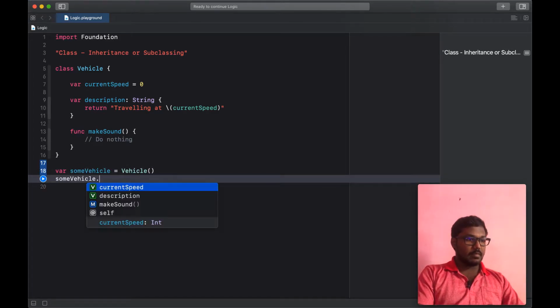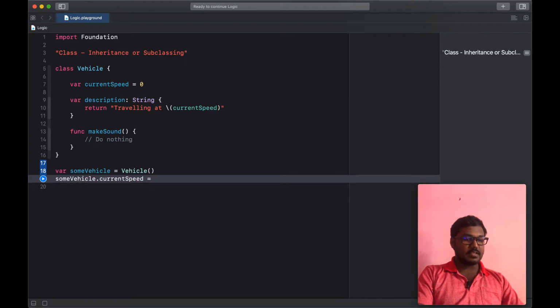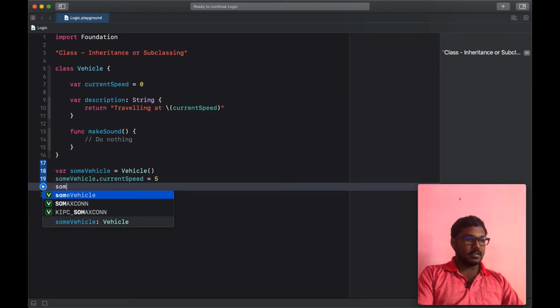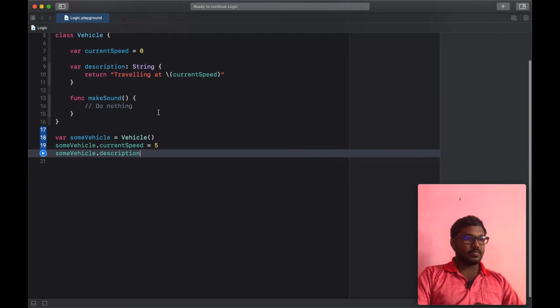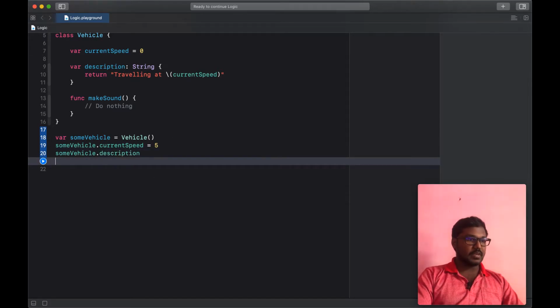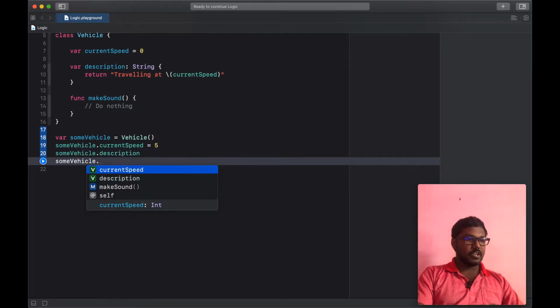Here I am setting the current speed as 5, and someVehicle.description will return traveling at current speed 5, as well as someVehicle.makeSound.